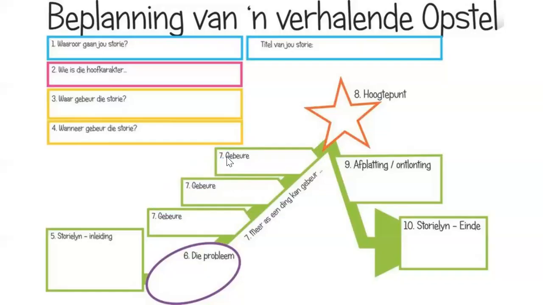Nou, hier het ek 3 nommer 7's en die rede daarvoor is dat ek nie alles in 1 paragraaf kan skryf nie. Meer as 1 ding gaan gebeur. So ek moet daardie gebeure opdeel in 2 tot 3 paragrawe.